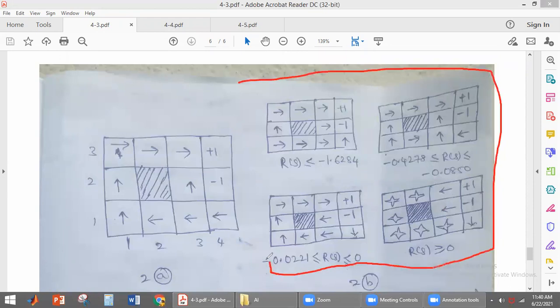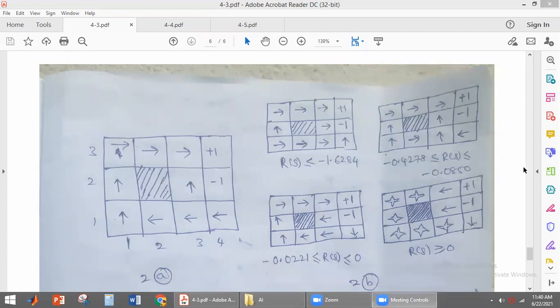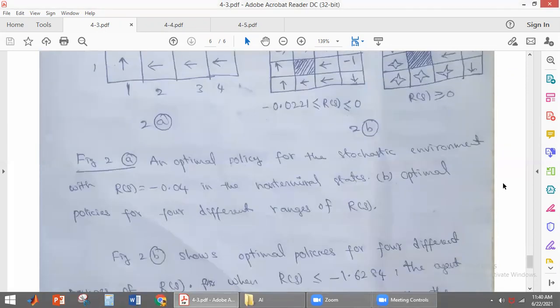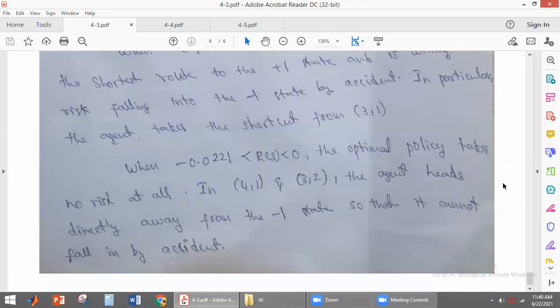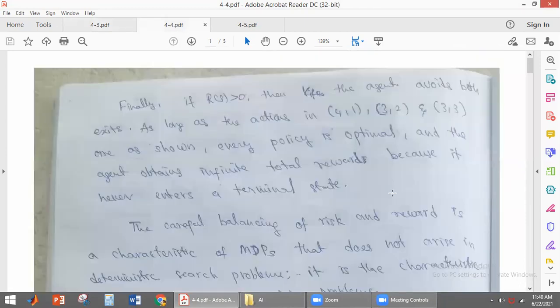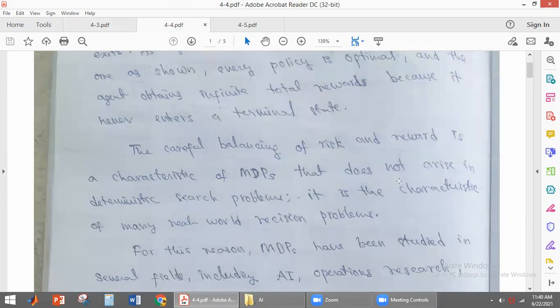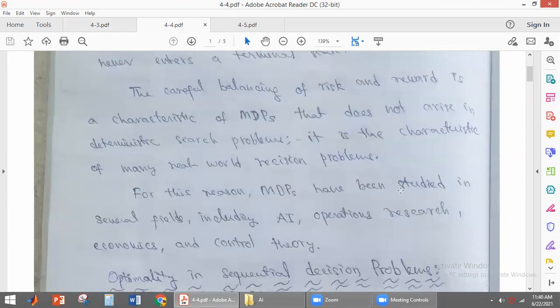So what is reward? The agent will be receiving some reward whenever it starts from the starting state and reaches the terminal state. We are adding all the rewards of the states the agent is visiting, and that gives you the total reward. What is the characteristic of MDP? The characteristic of MDP is that it has to balance risk and reward.